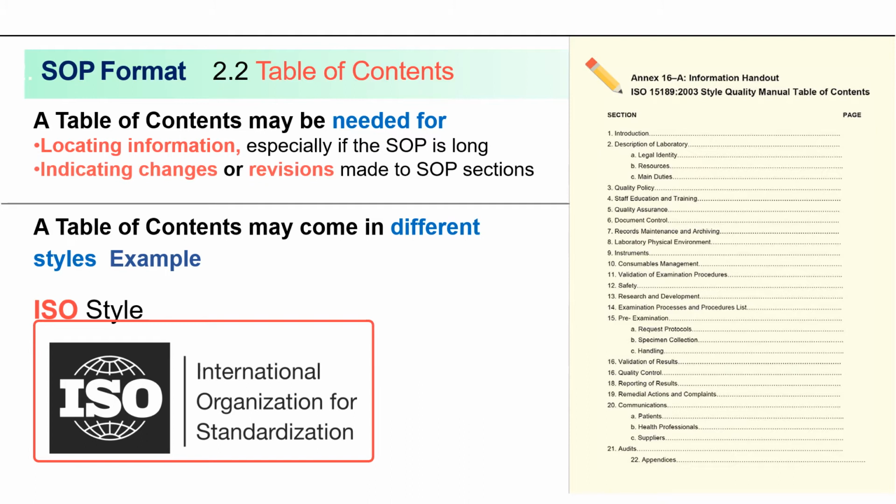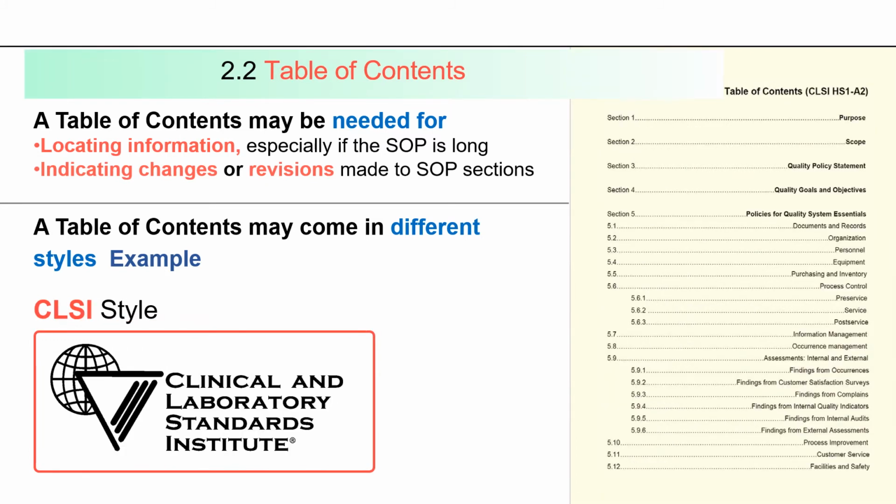This table of contents is very important. There are some guidelines for writing the table of contents. One is by the International Organization for Standardization, that is the ISO style, and the other one is the CLSI style, that is the Clinical and Laboratory Standards Institute. So here you can write the table of contents according to your choice.